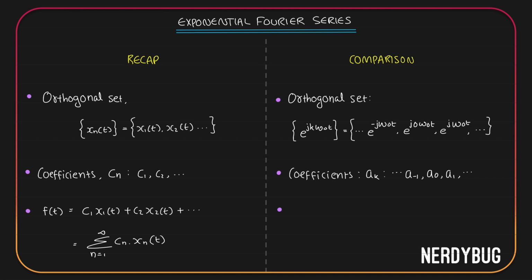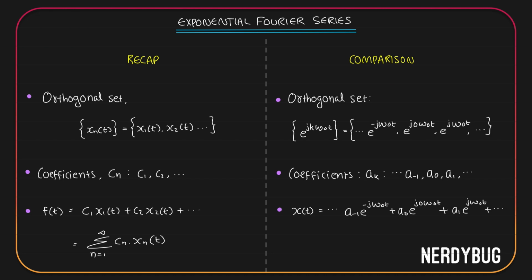Over here, let us try to represent a signal x of t in exponential Fourier series. It will start from minus infinity, so we have many terms here, and then a minus 1 multiplied by e raised to minus j omega naught t, plus a0 multiplied by e raised to j 0 omega naught t, plus a1 multiplied by e raised to j omega naught t, plus again infinite terms.